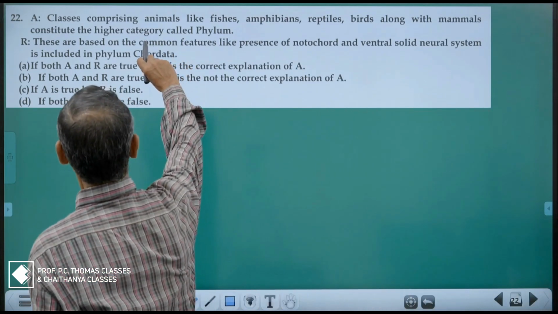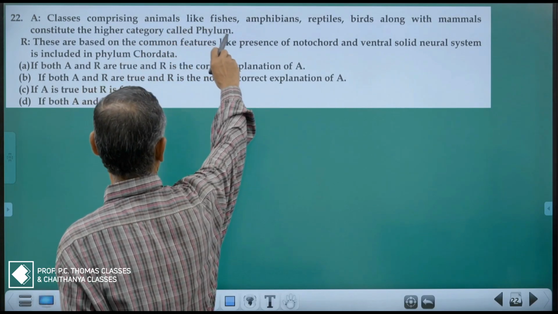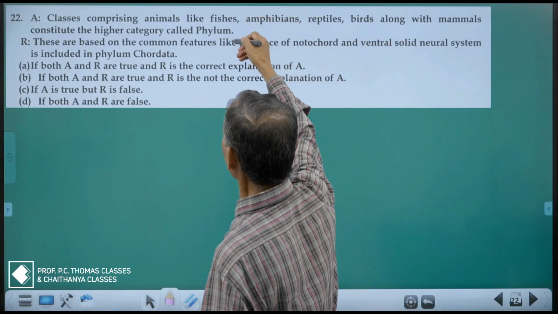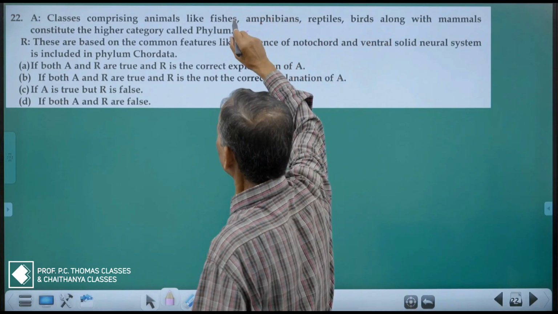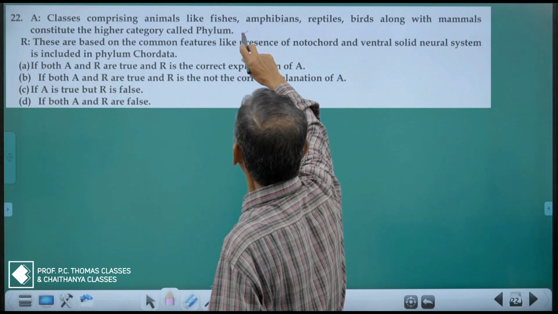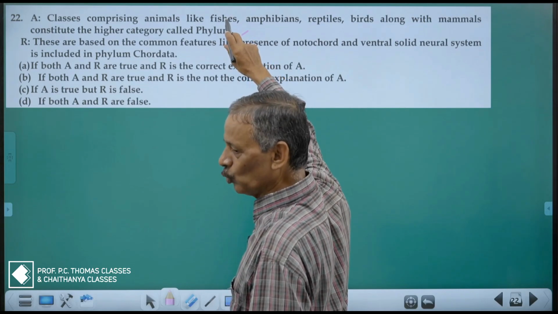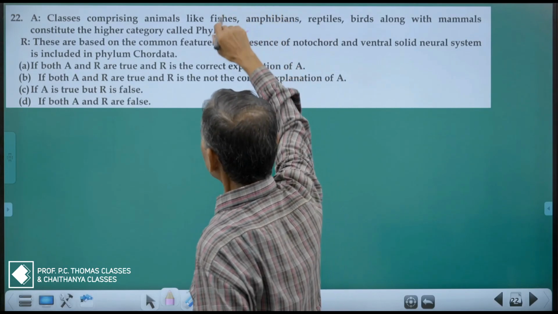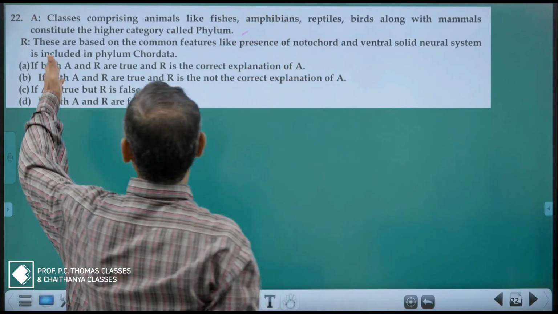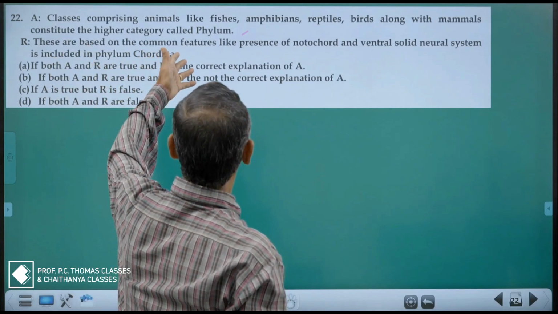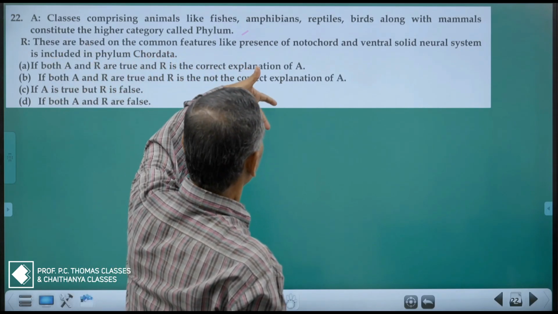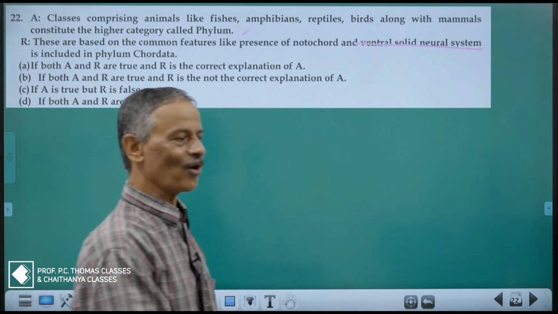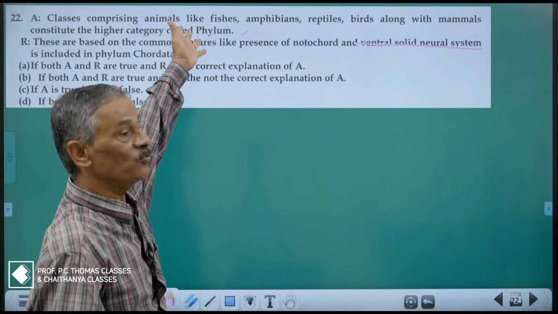A variety. Classes comprising animals like fishes, amphibians, reptiles, birds, along with mammals, constitute the higher category called the phylum. Actually, we are having two classes of fishes, amphibians. They are all put under the phylum, which is a larger one. These are based upon the common features like presence of notochord, ventral solid. That's a wrong one. These are all chordates. That is why they are all put under the same phylum, chordata.